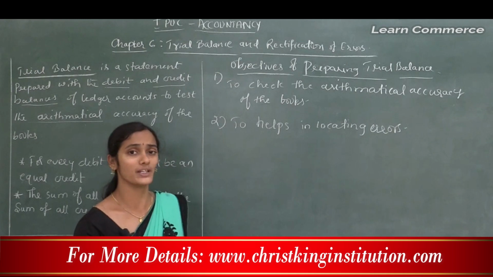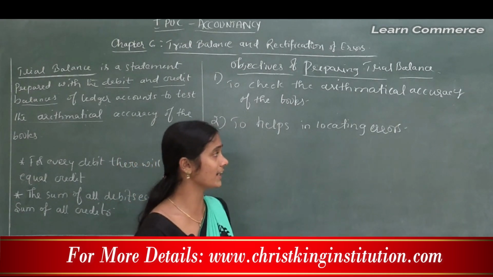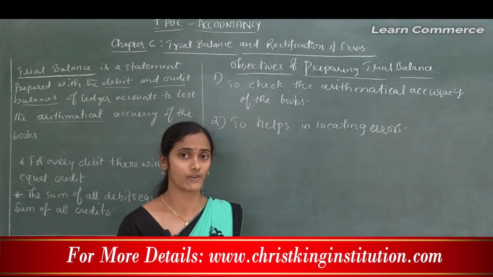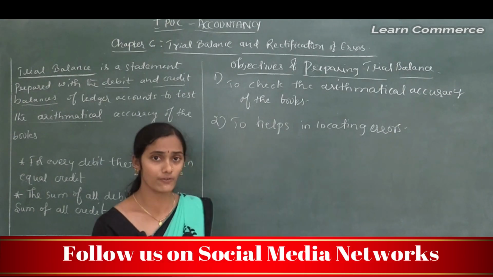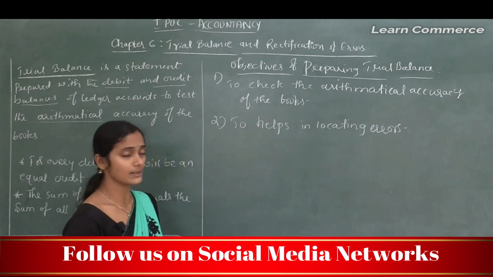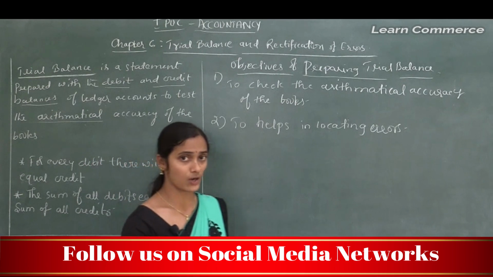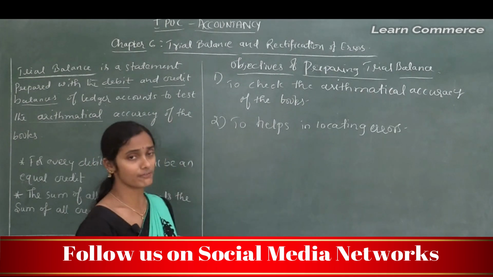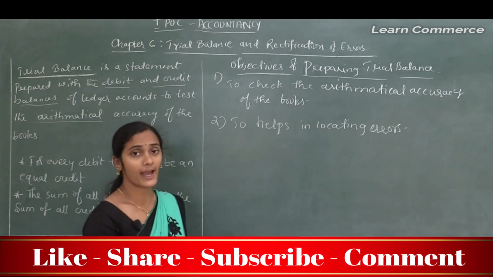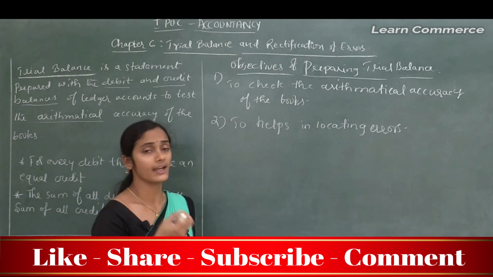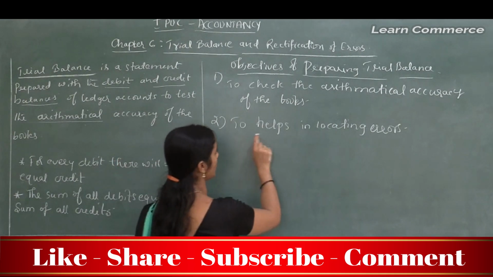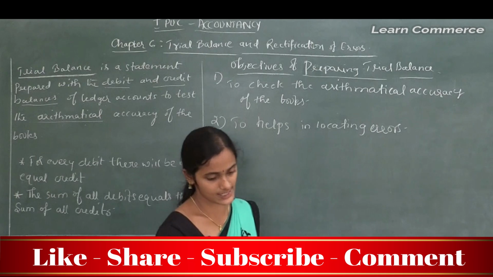It means he omitted to record the transaction in the books of accounts. There are a number of errors that may happen by an accountant, but to rectify that, this trial balance should be prepared by an accountant. So it helps in locating errors.